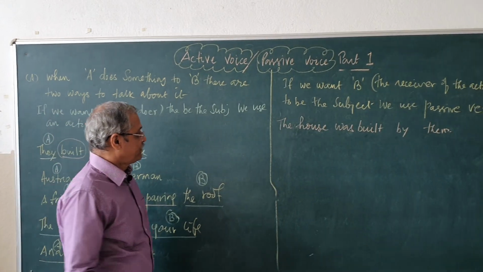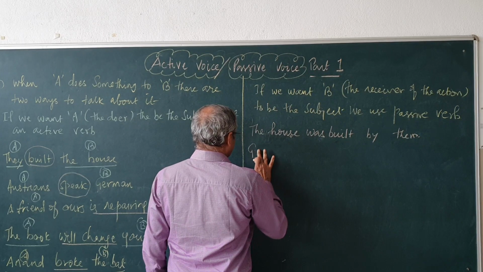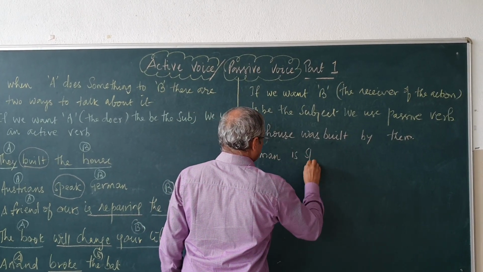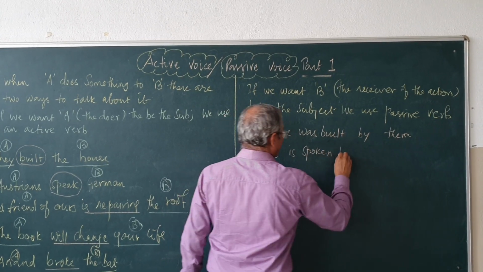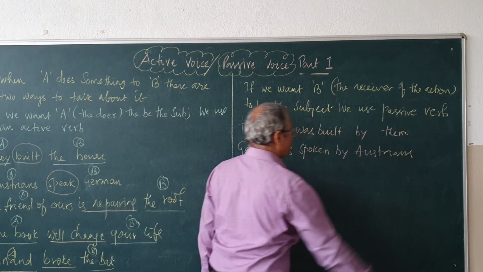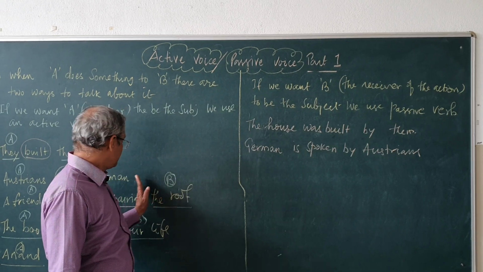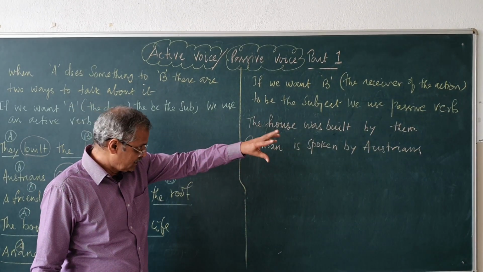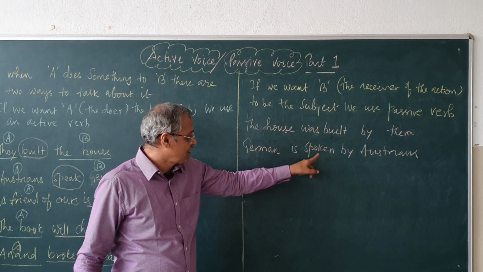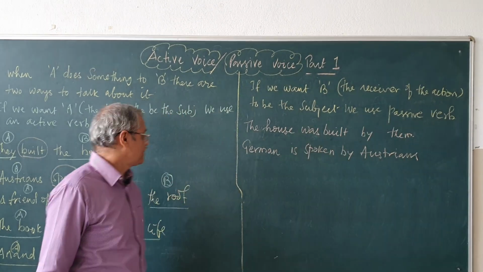Austrians speak German, speak, present tense verb here. German is spoken by Austrians. This is just an example. So, here B is German, the object comes to the place of subject, be form is introduced, past participle, by comes in, subject comes to the place of the object.